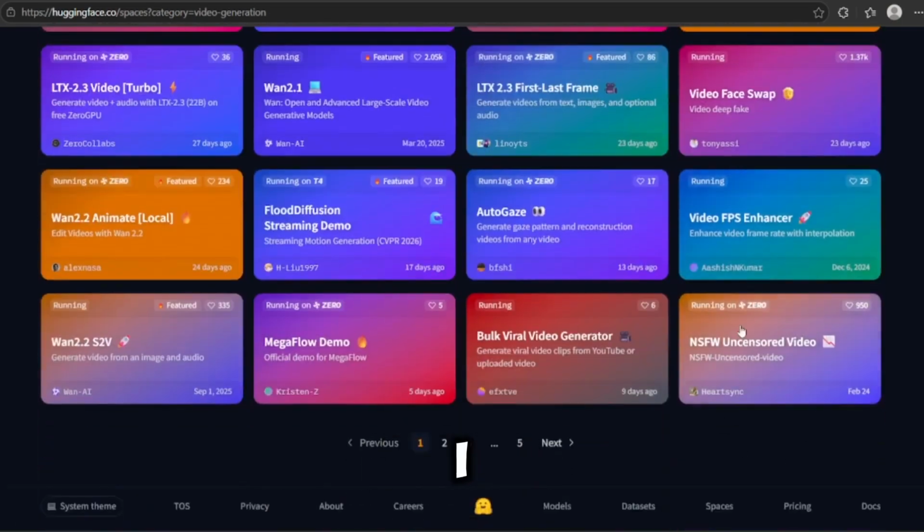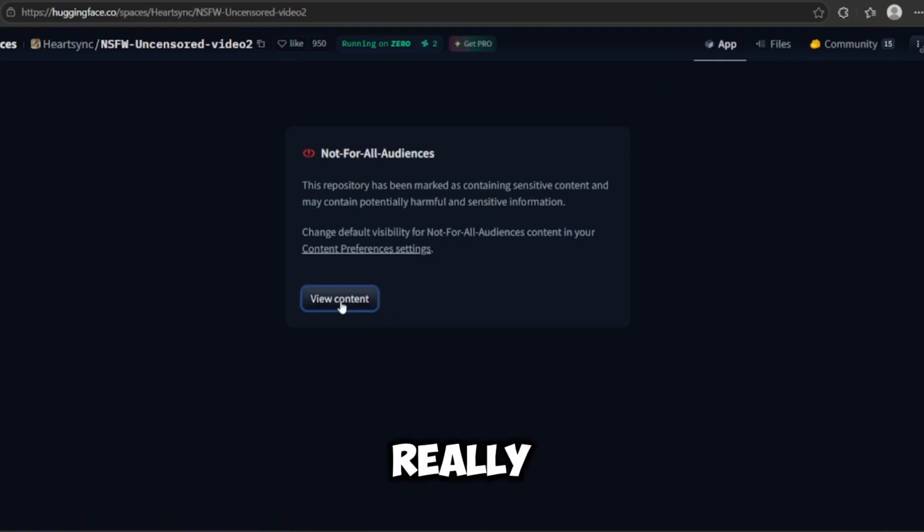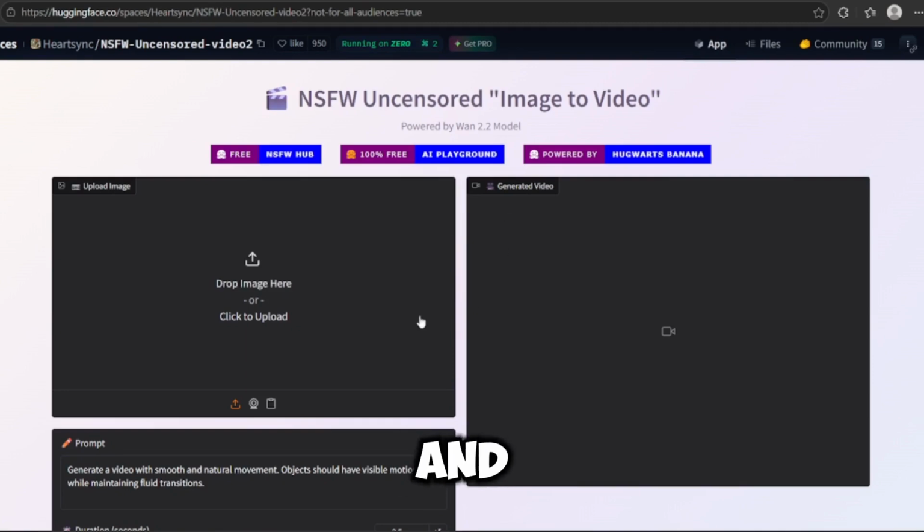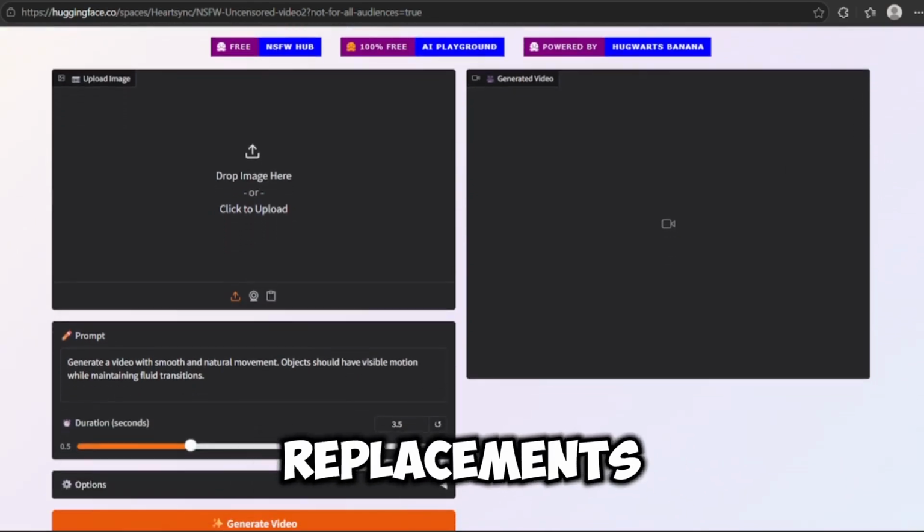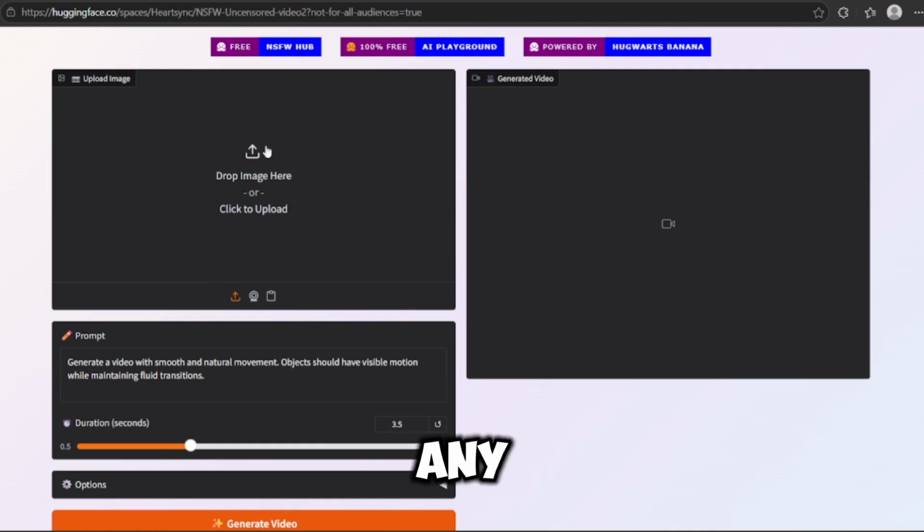So here's a tool I want you guys to try out. This tool isn't just for generating videos. It can also help you create really clean and high-quality content for whatever platform you're working on. And honestly, all the tools I'm showing you today can easily serve as alternatives to Grok AI, especially now that it's no longer fully free. So if you were using Grok before for your content creation, you can use these tools as replacements and keep your workflow going without any issues.